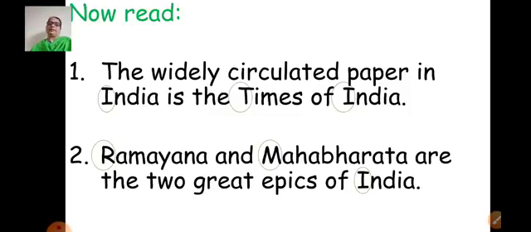So here in these examples, you have to remember, children, the names of the books. We know Ramayana and Mahabharata, these are the names of the books. India is the name of the country. Then Times of India is the name of the newspaper. So our fourth rule says, when you write the names of books and newspapers or any magazines, you have to use capital letters.